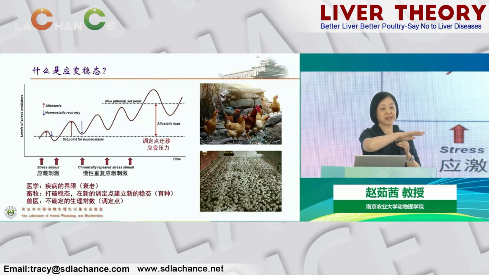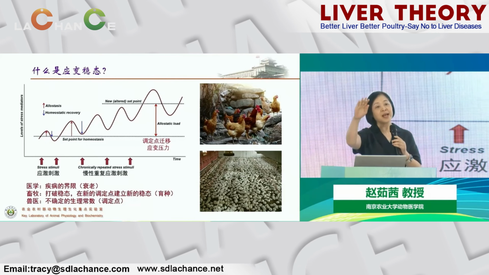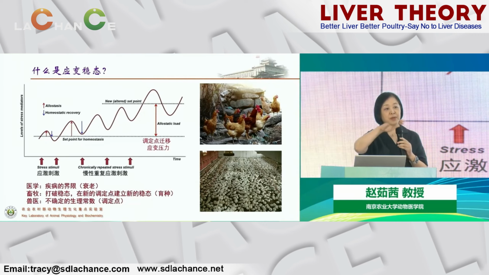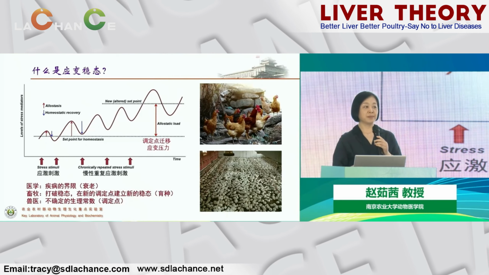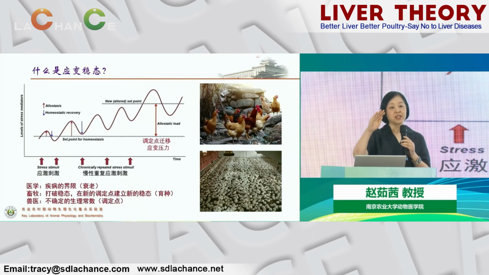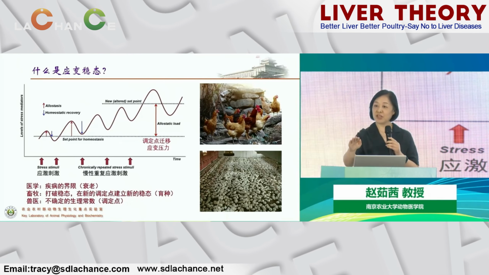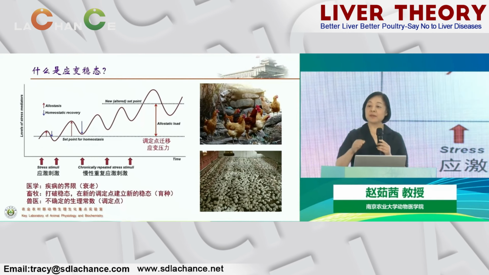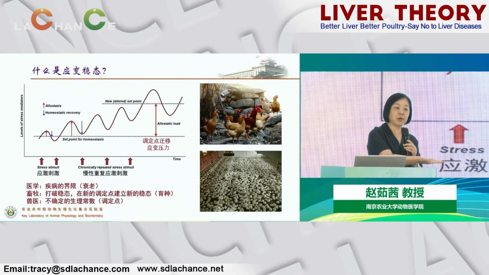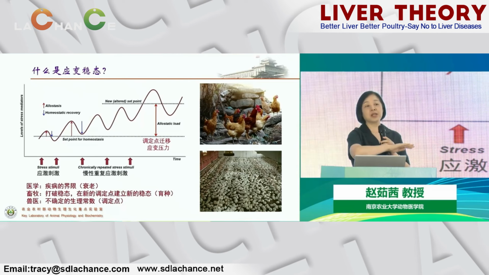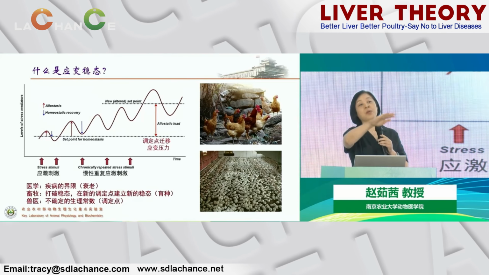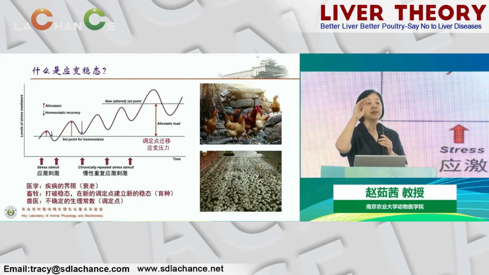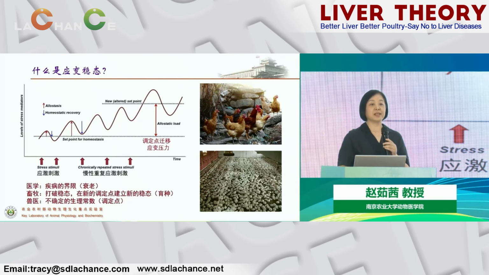In fact, this set point also changes with age and with changes in the structure and environment of food, especially in our context. What does the breeding of our varieties mean, including the optimization of our nutrition? What does optimizing nutrition mean? It's breaking the original low level of fixed points and establishing a new, higher and faster growth rate, higher income, and lower FCR on this new balance. Establishing a new steady state.